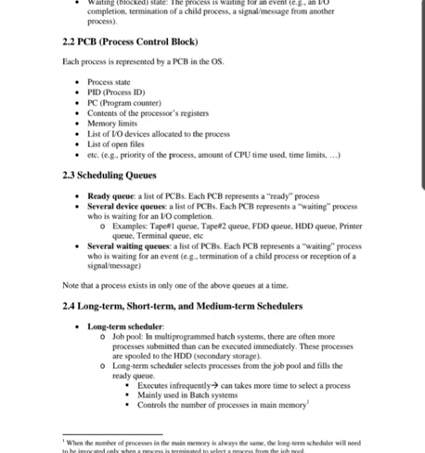And a waiting queue is a list of PCBs, where each PCB represents a process waiting for an event. For example, termination of a child process or receipt of a signal or message.